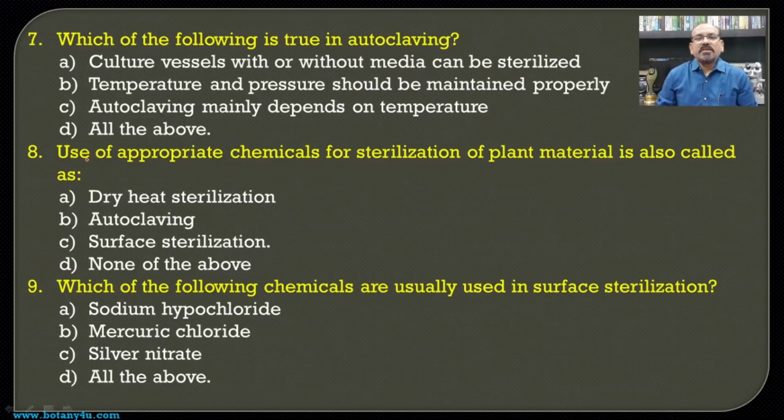Which of the following is true in autoclaving? So the first one, that is, the culture vessels with or without media can be sterilized, and this is true because we can sterilize the different vessels with and without culture media. Then the second one, that is, the temperature and pressure should be maintained properly. There is a need to maintain the particular temperature, that is 121 degrees Celsius. So that is important, and even the pressure also, that is 15 psi.